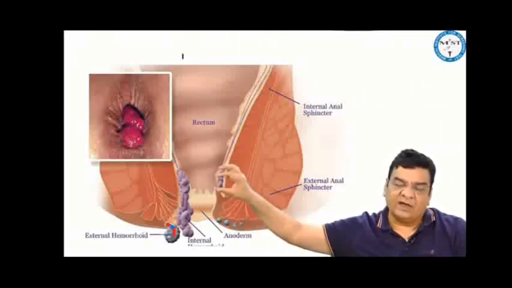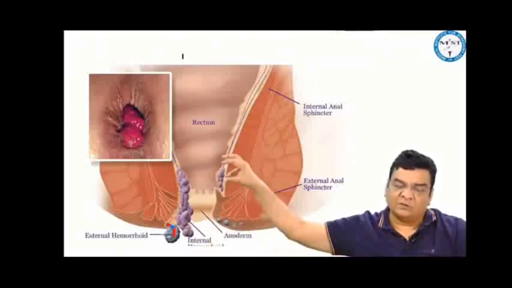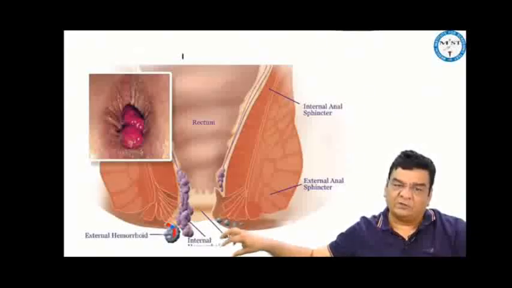If the mass remains inside the anal canal only but it is bleeding, that is grade 1. If at the time of defecation or straining the mass comes out, but after defecation the mass goes back inside, that is grade 2. If the mass comes out on straining or defecation, but it does not go back after defecation, it has to be reposited manually, then it is grade 3. And if it remains permanently outside, that is grade 4.